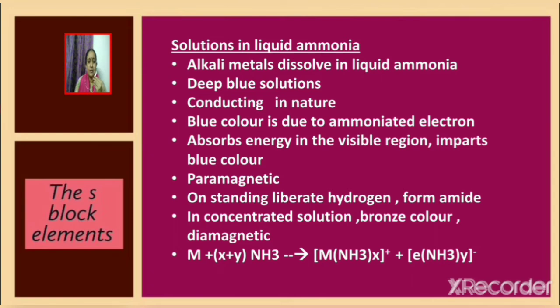On standing, it liberates hydrogen and forms amide. In concentrated solution, it is found to exhibit bronze color and the solution is diamagnetic in nature. Now, when alkali metal dissolves in liquid ammonia, we can write the equation as M plus x plus y NH3 gives M(NH3)x plus plus e(NH3)y minus.